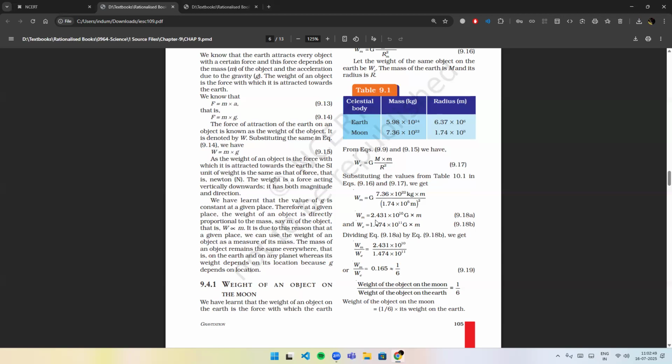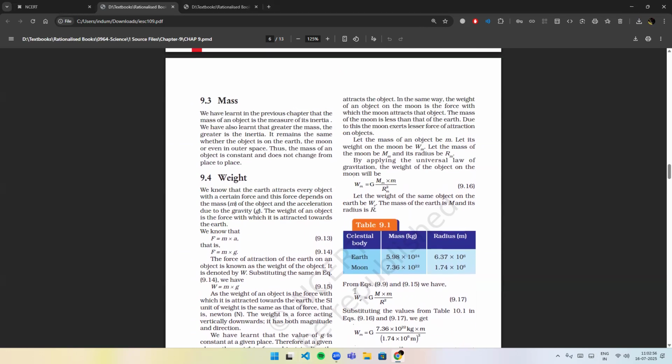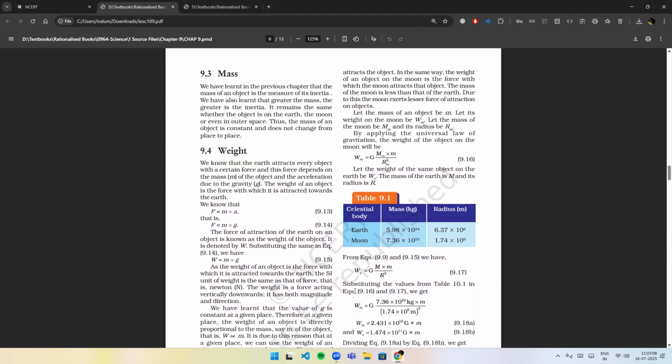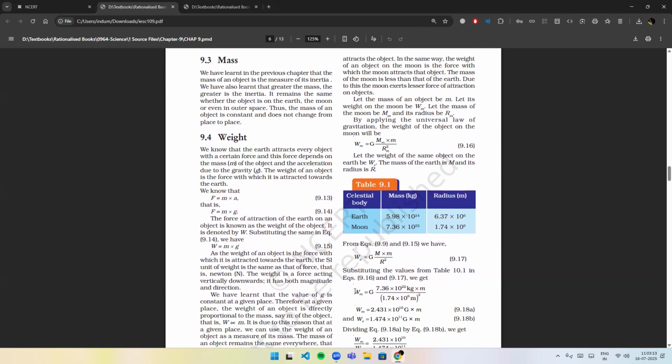Weight of an object on the Moon. We have learned that the weight of an object on the Earth is the force with which Earth attracts the object. In the same way, the weight of an object on the Moon is the force with which the Moon attracts that object. The mass of the Moon is less than that of the Earth. Due to this, the Moon exerts lesser force of attraction on objects. Let the mass of an object be m, let its weight on the Moon be Wm, let the mass of the Moon be Mm, and its radius be Rm.